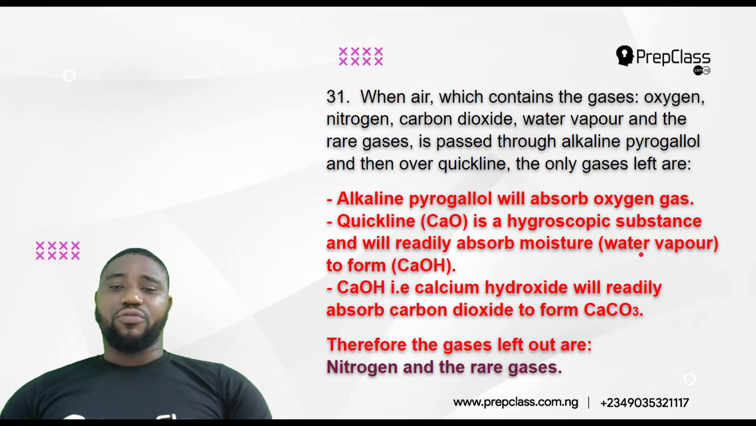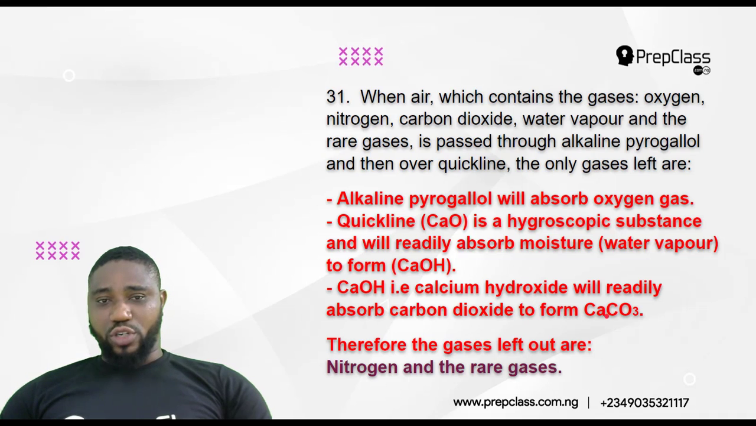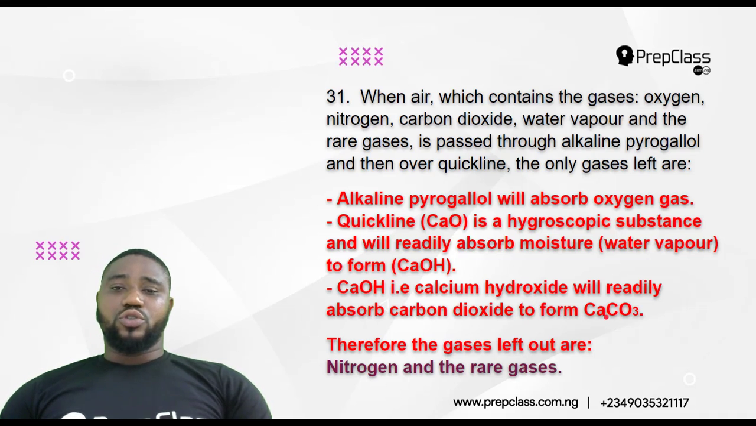Water vapor is off. Not only that, quicklime will absorb this moisture to form Ca(OH)2, calcium hydroxide. And the calcium hydroxide, Ca(OH)2, will readily absorb carbon dioxide to form CaCO3, that's calcium carbonate. So the alkaline pyrogallol will absorb oxygen gas. The quicklime will absorb water to form Ca(OH)2, which then absorbs the carbon dioxide to form CaCO3.